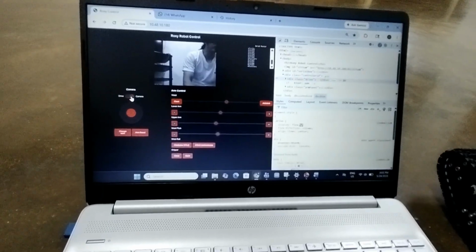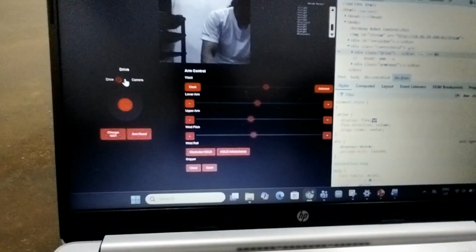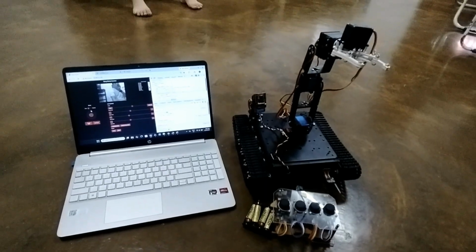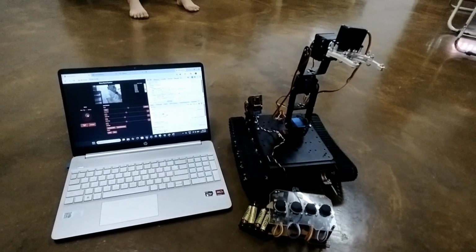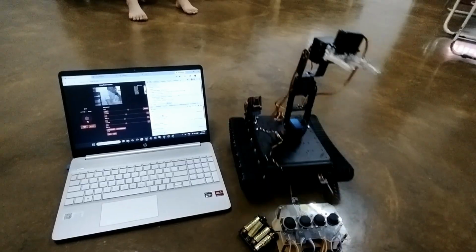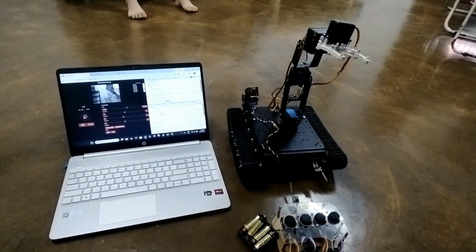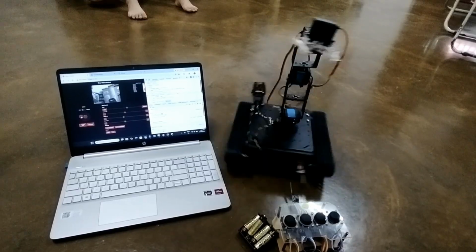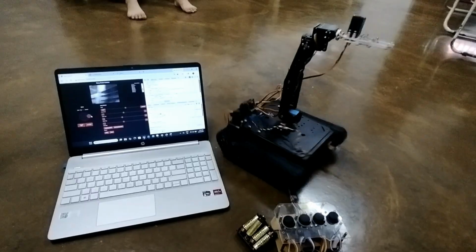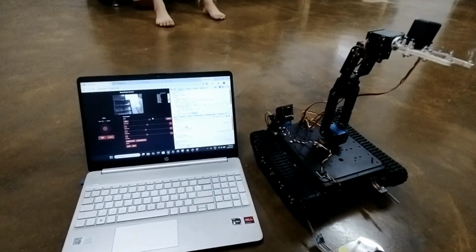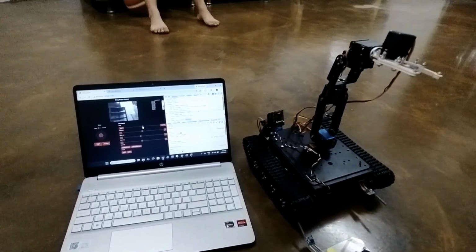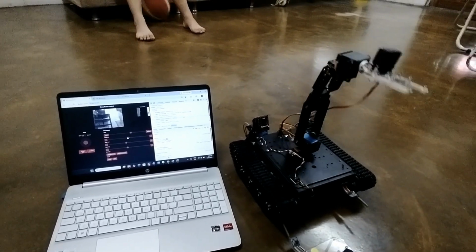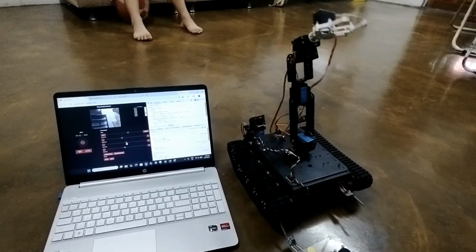You can change the drive and also the camera. So initially we change to the drive and then move forward and move backward. Then turn left, turn right. And then also the arm, the wrist. Control the wrist, and then the lower arm and the upper arm.